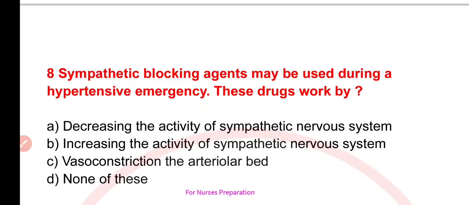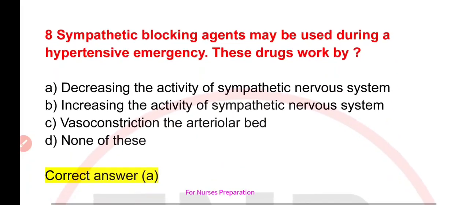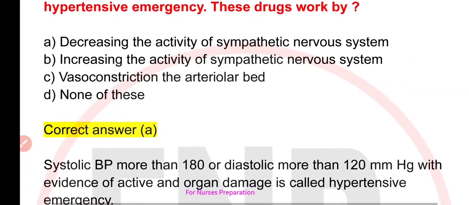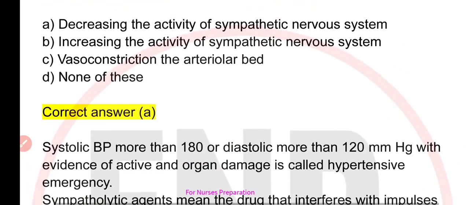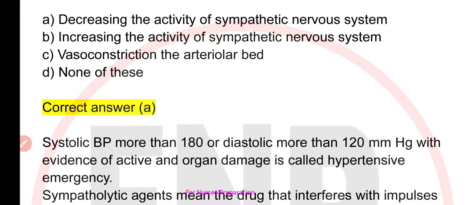Your options are A. Decreasing the activity of sympathetic nervous system, B. Increasing the activity of sympathetic nervous system, C. Vasoconstriction of the arteriolar bed, or D. None of these. Correct option is option number A, that is decreasing the activity of sympathetic nervous system.